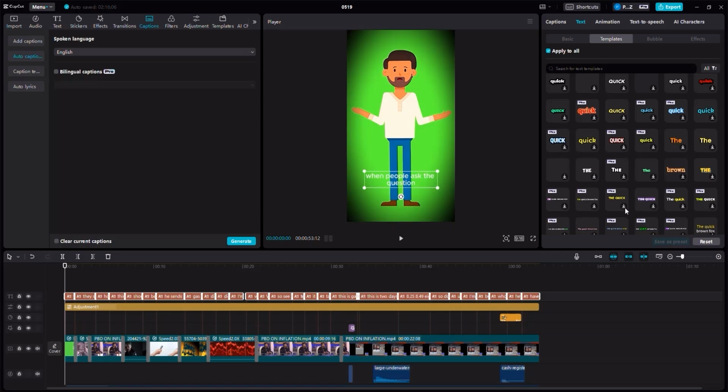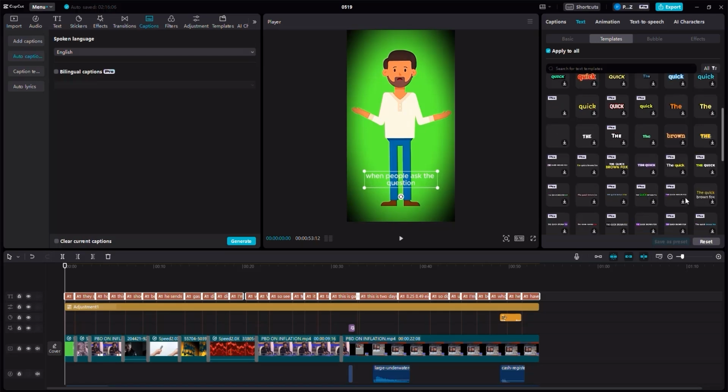The ones that have the pro element on them are pro, which means that you cannot use them for free. So you can only use the free ones. The free ones are these that don't have the pro tag on them. Personally, I think I'm going to utilize this one. It's a pro, but I have the pro version. If you don't have the pro version, just use any one of these free versions. It's equally good. And then make sure that you drag the caption slightly to the top.